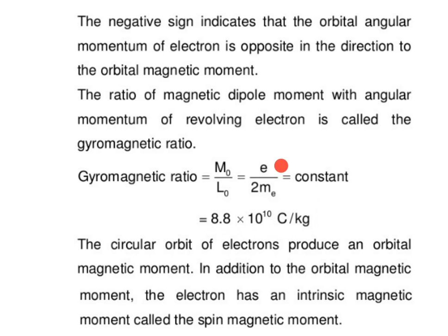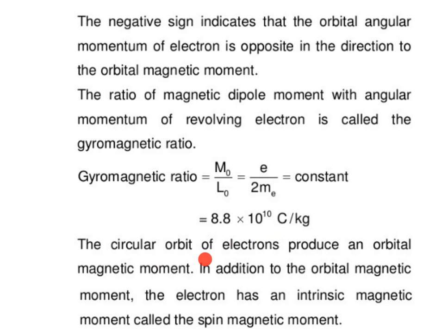We know that the charge of the electron is 1.6 into 10 to the power minus 19, divided by 2 into the mass of electron 9.1 into 10 to the power minus 31. So by solving this equation, we get 8.8 into 10 to the power 10 coulomb per kg.